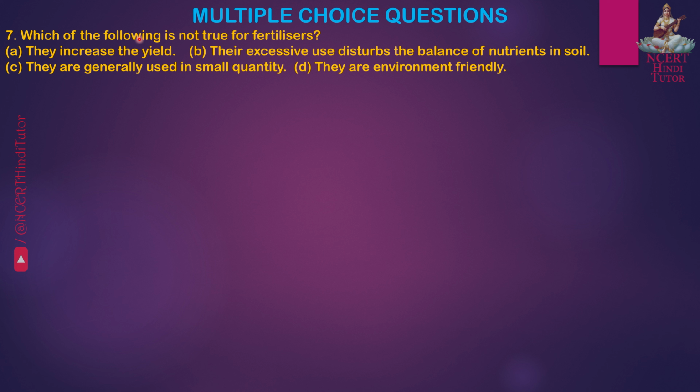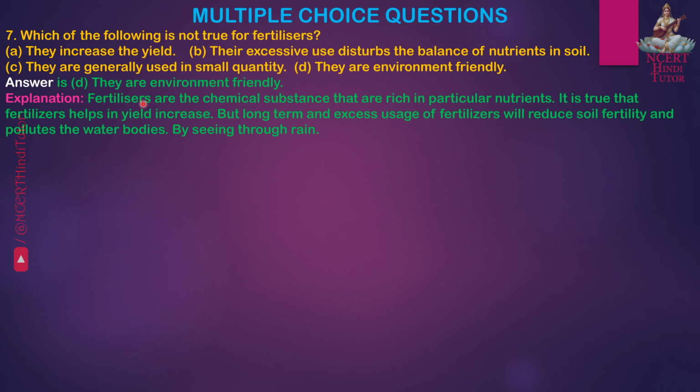Question 7. Which of the following is not true for fertilizers? A. They increase the yield. B. Their excessive use disturbs the balance of nutrients in soil. C. They are generally used in small quantity. D. They are environment friendly. Answer is D. They are environment friendly. Fertilizers are the chemical substances that are rich in particular nutrients. It is true that fertilizers help in yield increase, but long-term and excess usage of fertilizers will reduce soil fertility and pollutes the water bodies by seeping through rain.